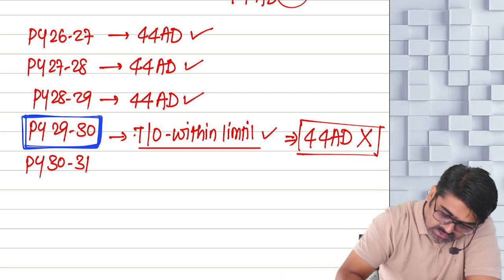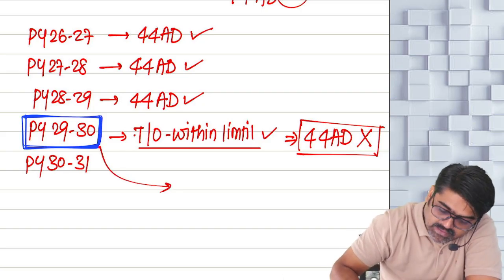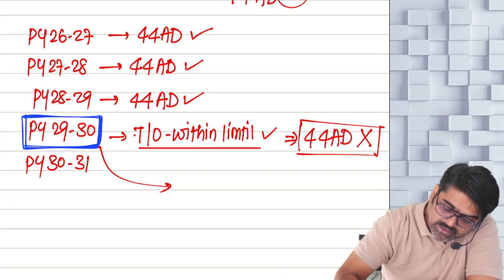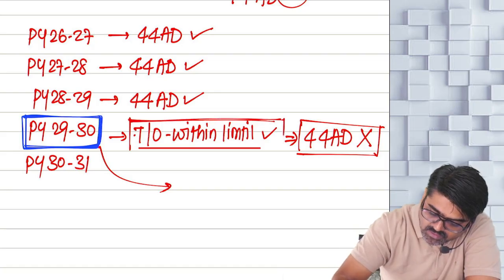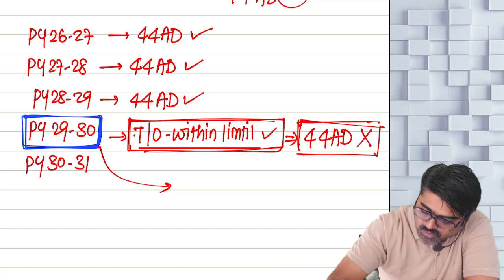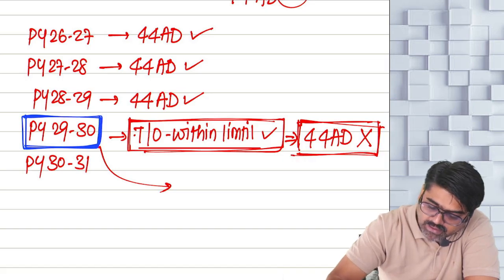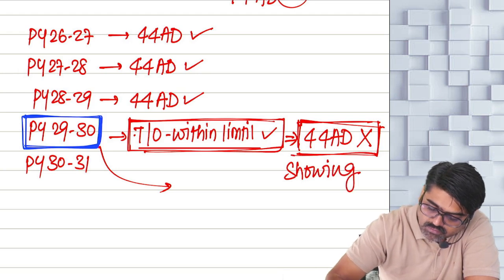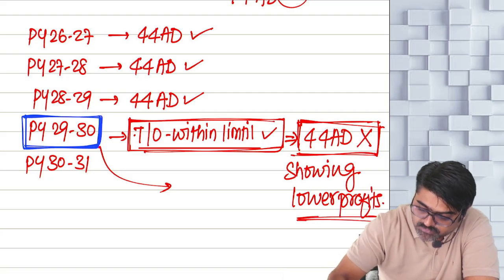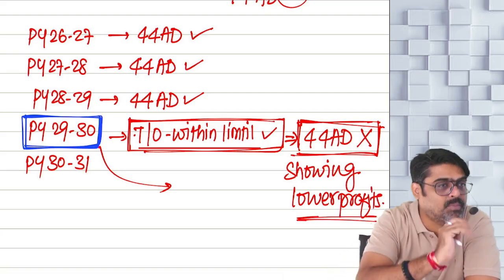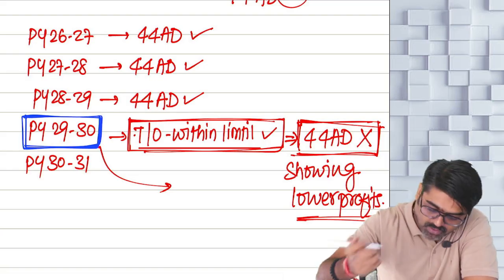So in this year, can I say in 29-30, even if your turnover was within the limit, you are not following 44 AD, meaning showing what? Lower profits. The profit which is less than the presumptive profits. Yes or no?